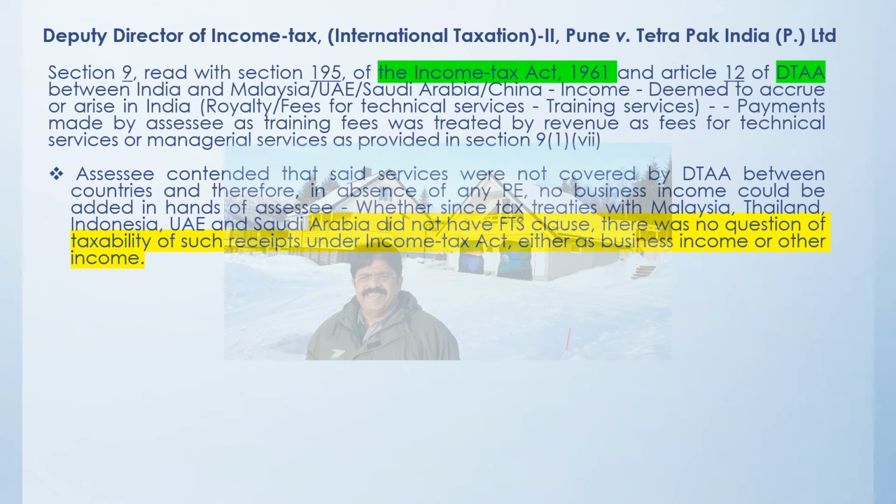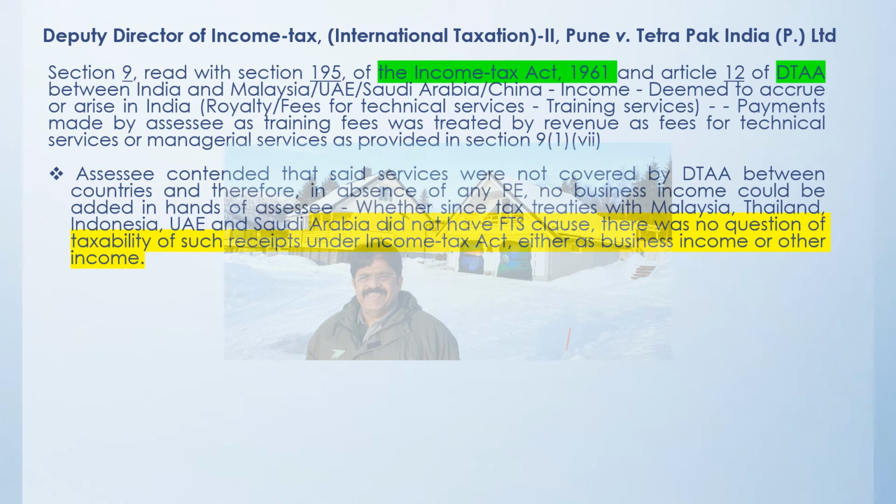So the SSC contended that the said service was not covered by the double tax avoidance agreement. So it was not covered by the agreement. And in absence of any permanent establishment here in India, no business income was there which could be liable to tax in the hands of the SSC. Now the question arises, when there is nothing in the double tax avoidance agreement with regard to a particular service, can it be charged?